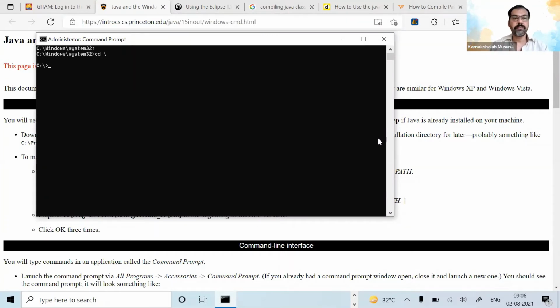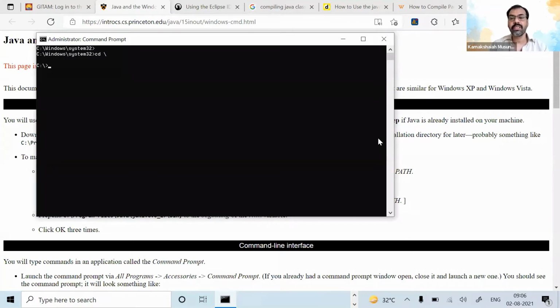Now, I think all of you are able to see my CMD, the command prompt in Windows. Is there anybody who doesn't know how to open the command prompt in Windows? You can just thumbs up. CMD is a terminal, a command line interface. We usually call it CMD in Windows, and in Linux we call it terminal. But both of them are CLI, command line interface.